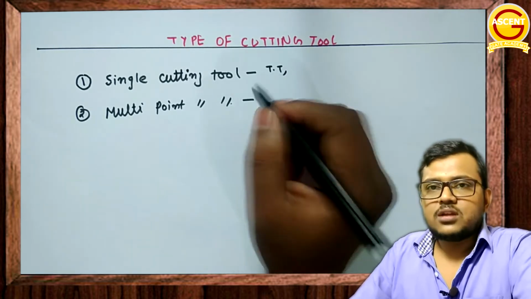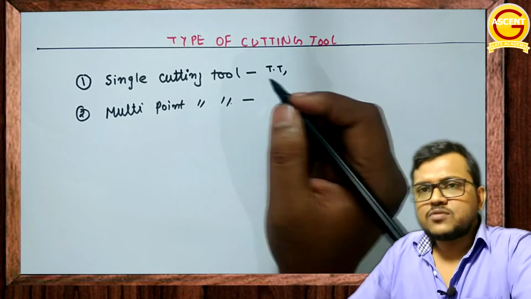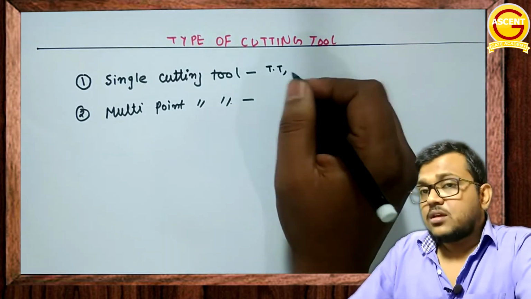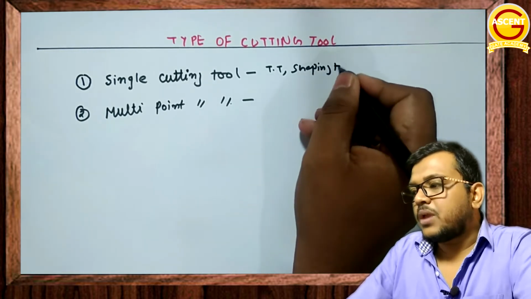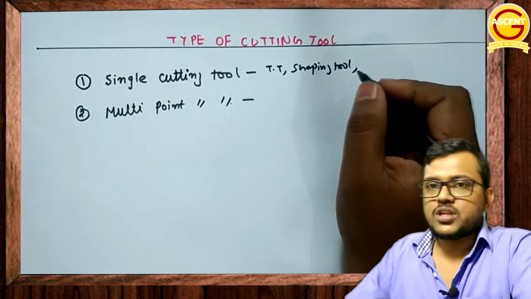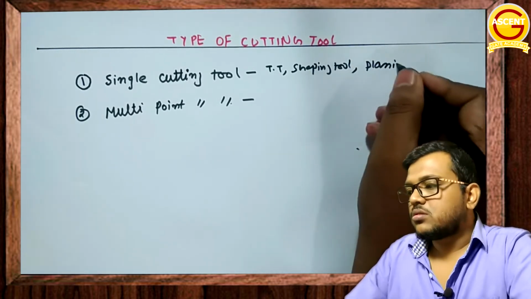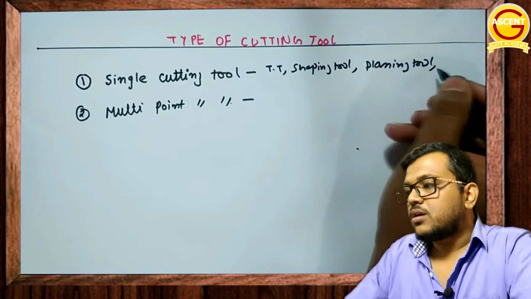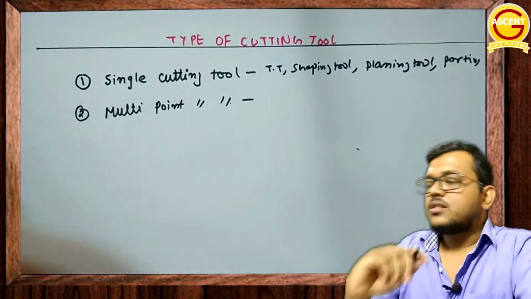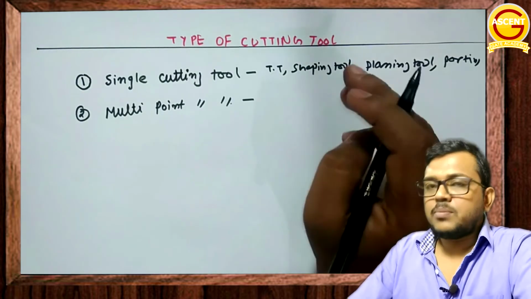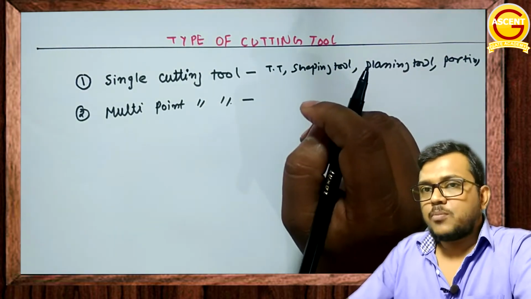What is a turning tool? The tool we use in the turning process on a lathe is an example of a single point cutting tool. Then your shaping tool, which is used in a shaper, the planing tool, then the parting tool. Turning, shaping, planing, parting, these are all examples of single point cutting tools.